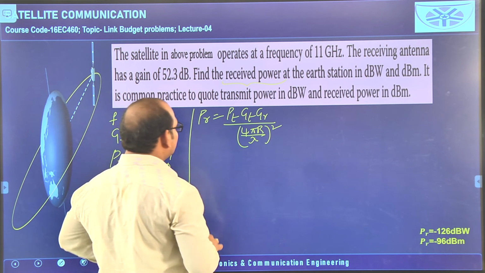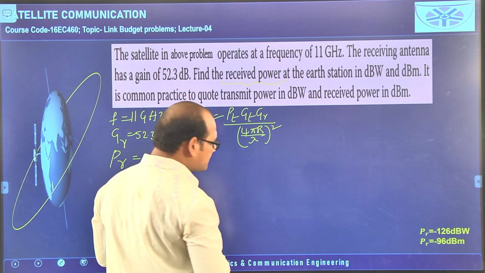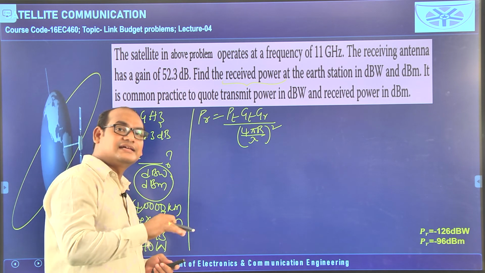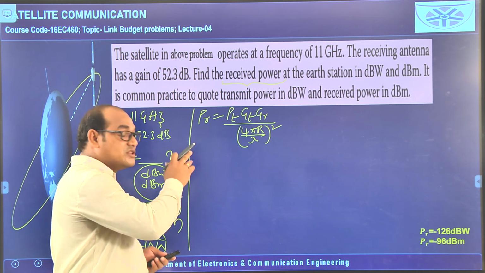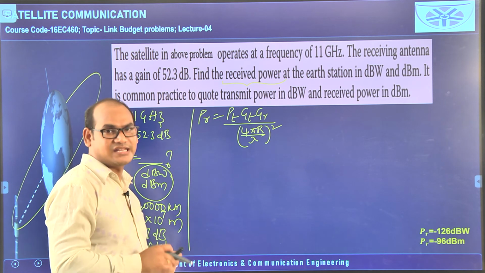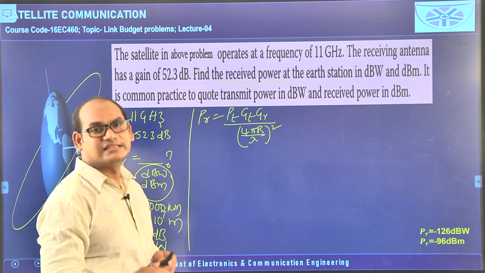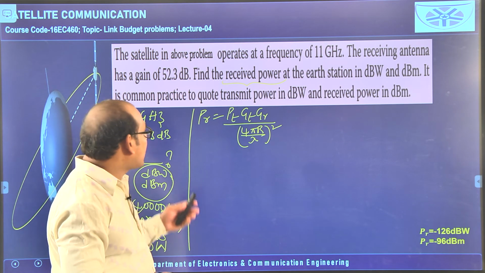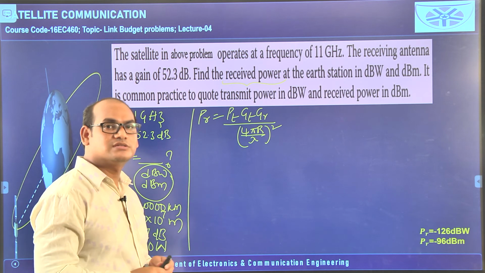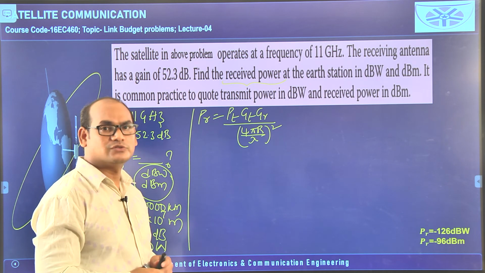From the previous problem we have understood that doing the calculation in dB is easy and quickly we can get the answer. So, I am converting the formula itself into decibels, then I will apply the values.